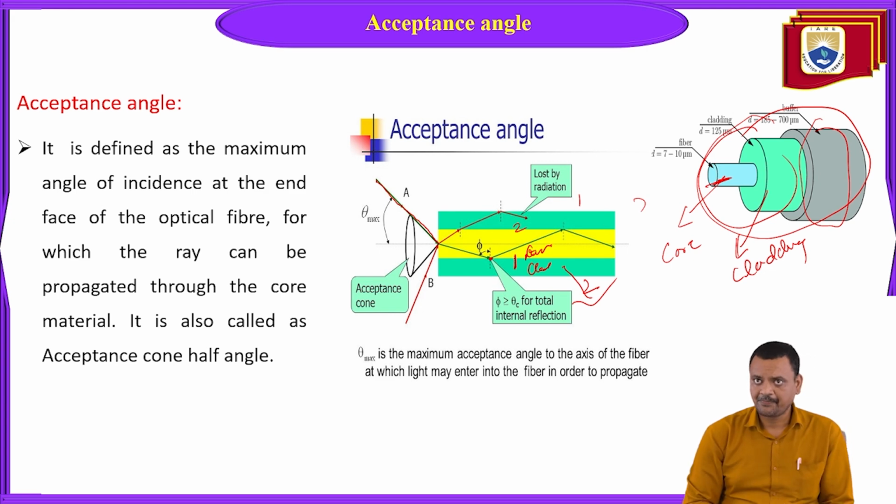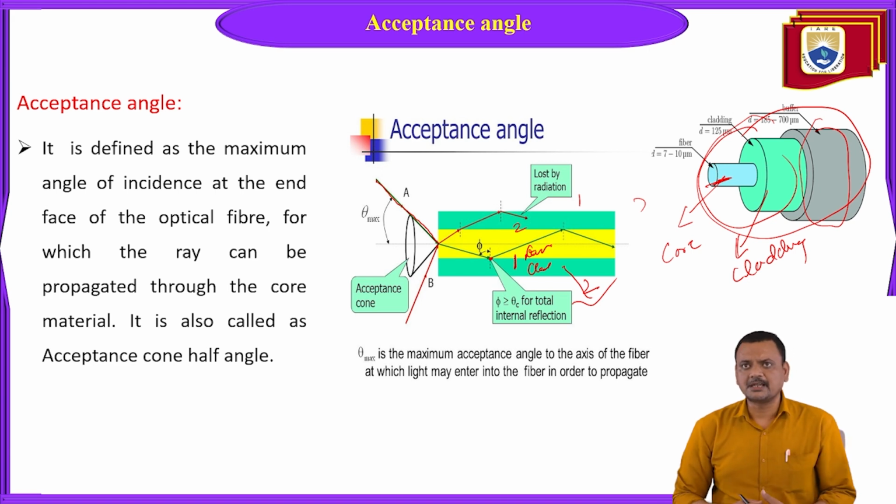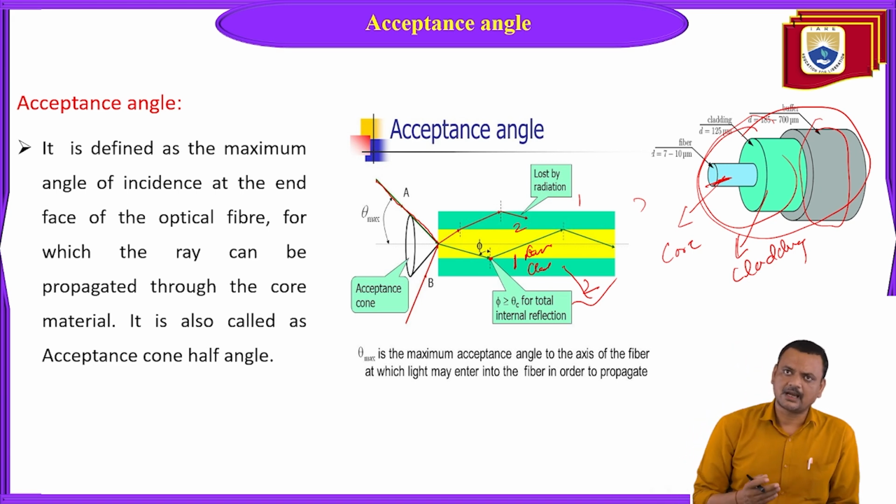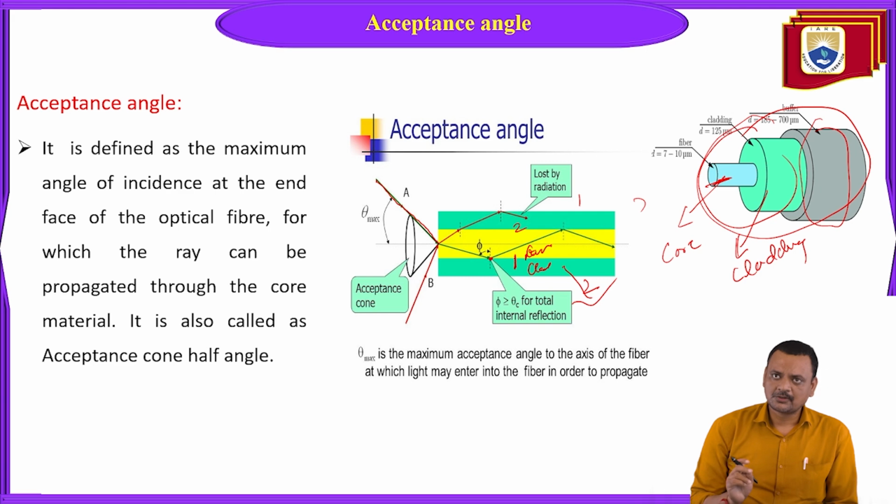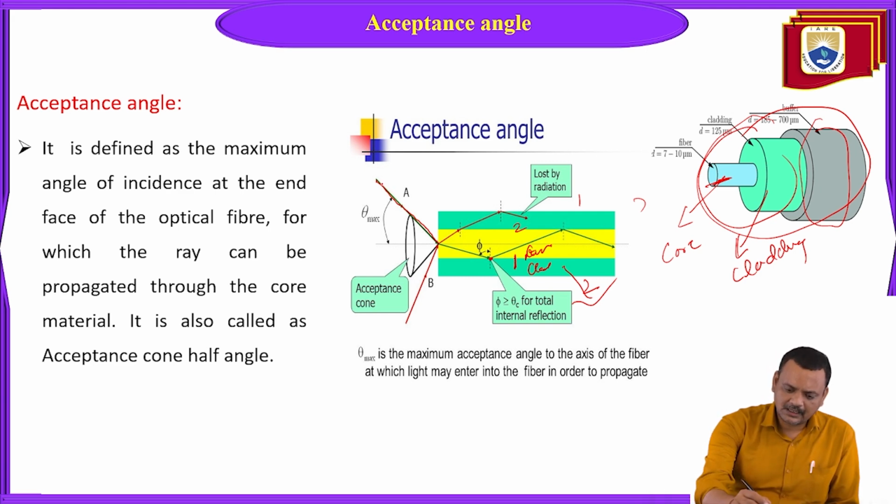That is the main criterion for sending data or information through the optical fiber cable. Suppose this is the ray, and it is launched in air. Air has a different refractive index. Now it enters the core region at this point.